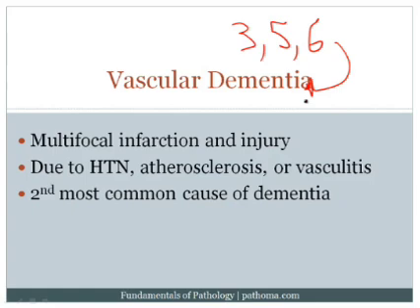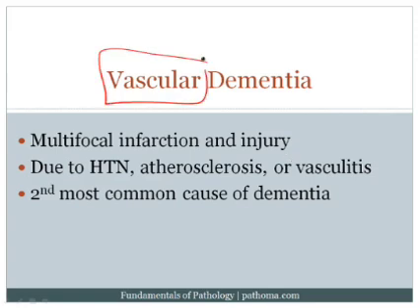Now when you damage the hippocampus of the temporal lobe, you're going to create problems with memory. And of course memory is also an essential component of dementia. And so vascular dementia, one way to think about it is that it is a consequence of moderate global cerebral ischemia. And of course this is important because if it's a vascular dementia, you might be able to alleviate the vascular problem and therefore improve the patient's symptoms and prognosis. So this is important to know that it is a relatively common cause of dementia in the elderly.